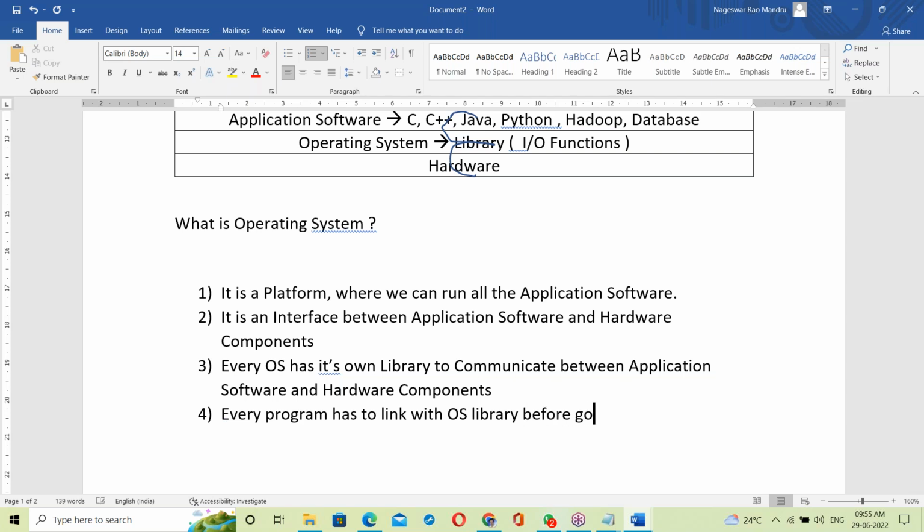Every program has to link with the OS library before going to run. Otherwise it cannot run. It's mandatory, compulsory linking. Maybe a Java program, maybe a C program, all programs have to link with the OS library before running.